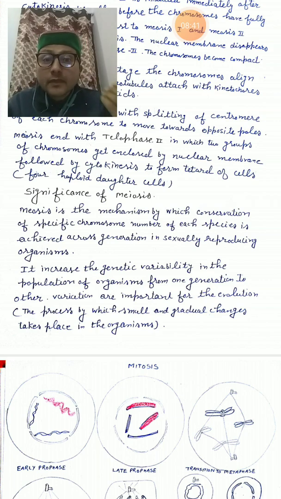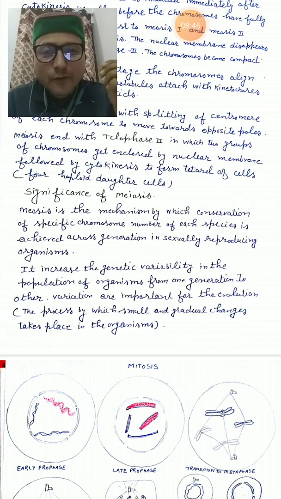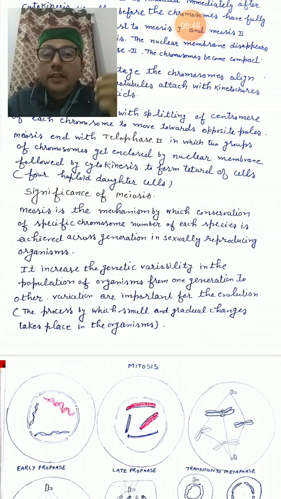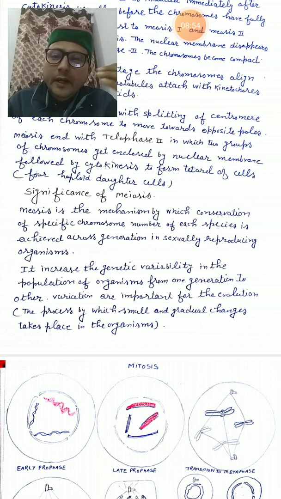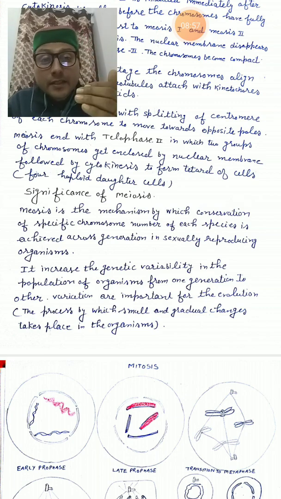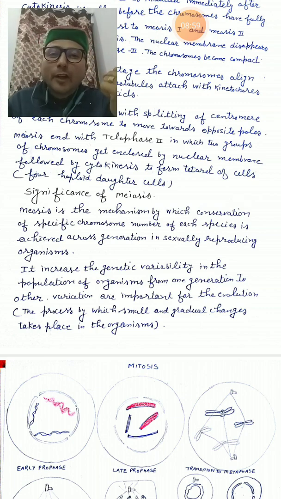Then it increases the genetic variability. We know that during sexual reproduction there is a chance of variation, and variations are very important for the survival of organisms in a changing environment. Variation helps in adaptation. Variation जो होती हैं organism को adaptation में help करती हैं. And variations lead to evolution, which is a very important and very interesting phenomenon. Evolution: small gradual changes which take place in an organism accumulate in the form of larger changes. So this evolution is also very important for the survival of the species in a changing environment.